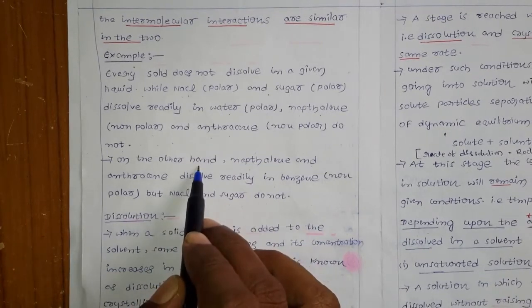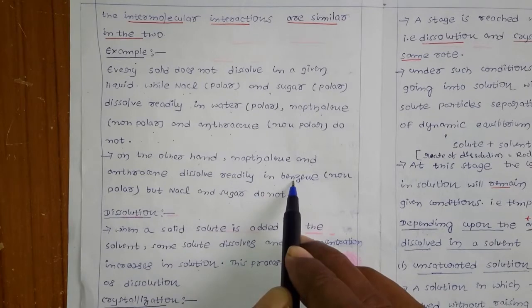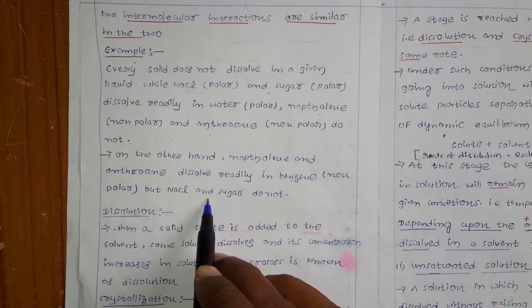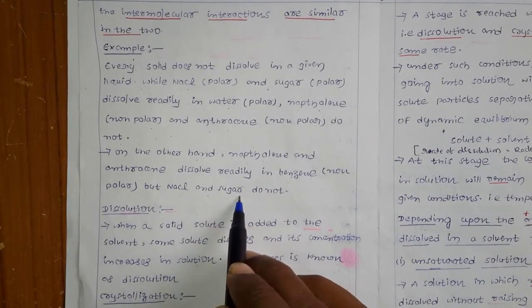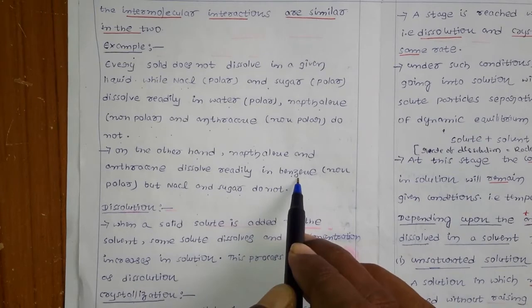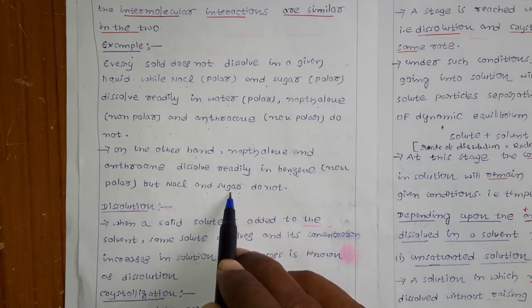On the other hand, naphthalene and anthracene dissolve readily in benzene, because benzene is non-polar. But the same sodium chloride and sugar do not dissolve in benzene, because benzene is non-polar and they are polar. So these are the best examples to understand the solubility of solids in liquids, and the effects of the solute as well as the solvent.